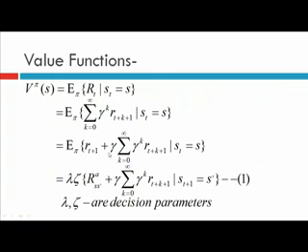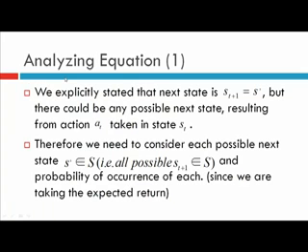Since I am calculating the expected value of the return, I will have to consider each and every possible state S dash, that is S dash belonging to capital S. I have to consider each and every possible transition state, and in this state S, I will have to consider every possible action that I can take in state S. So for mentioning these two terms, I am multiplying this expression with lambda and theta. These are the decision parameters, and in the next slide I will show you what this means.